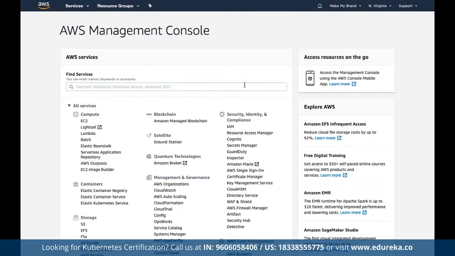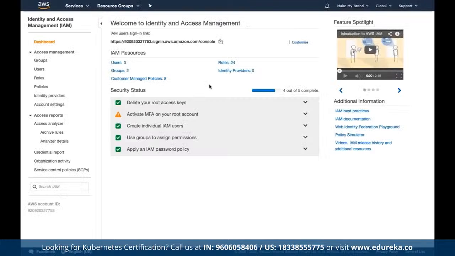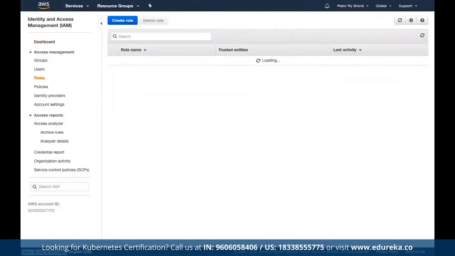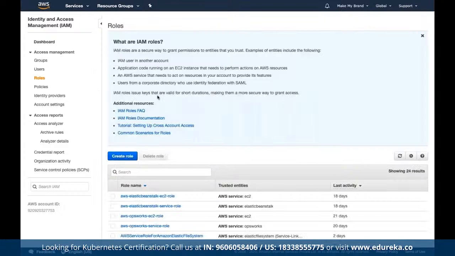Here we can come back to our service called IAM. IAM is basically the identity and access management service. We can open up IAM, let it open up. It may take a couple of seconds. It's taking a bit longer than usual. Now, once we are in IAM, we have to define the roles. We can open up roles, and then under roles we have to create one role for EKS. So here we can simply click on create role.